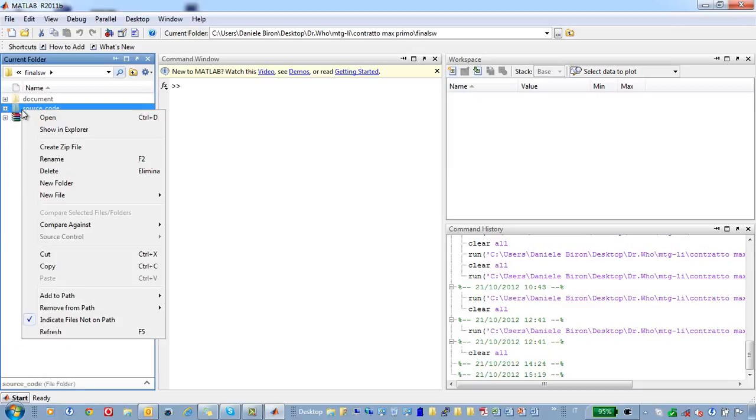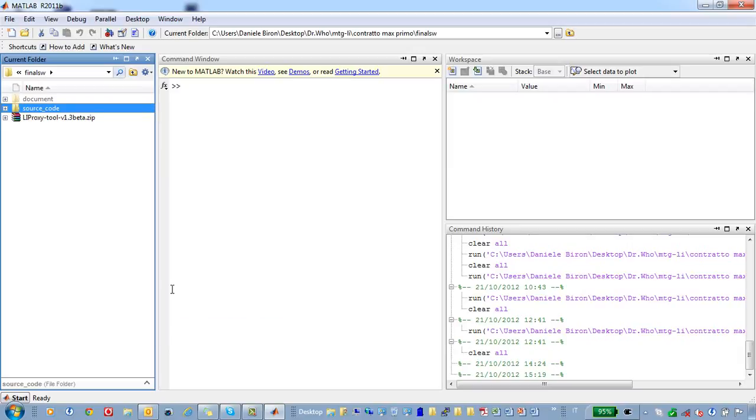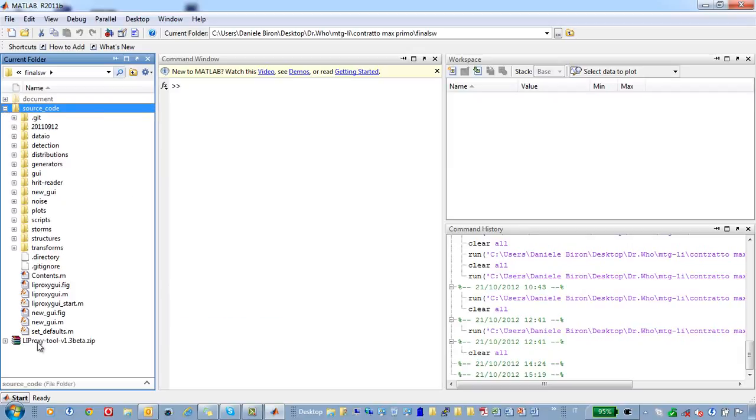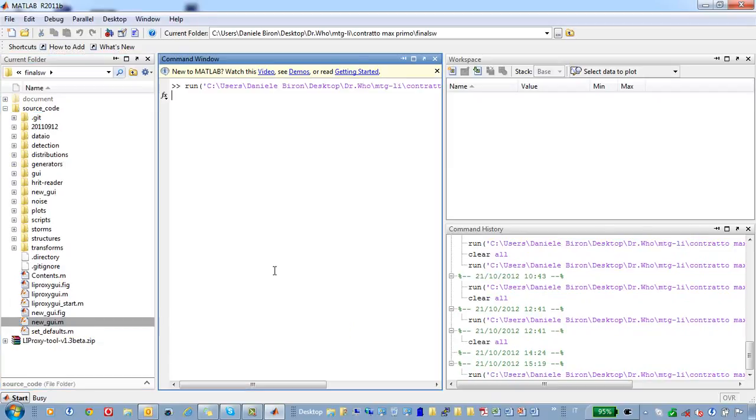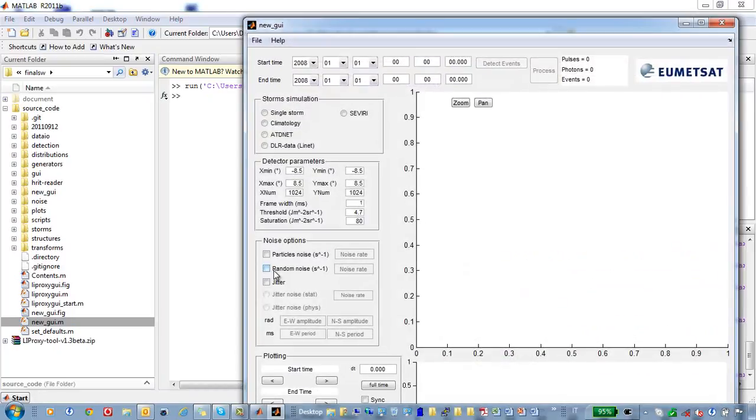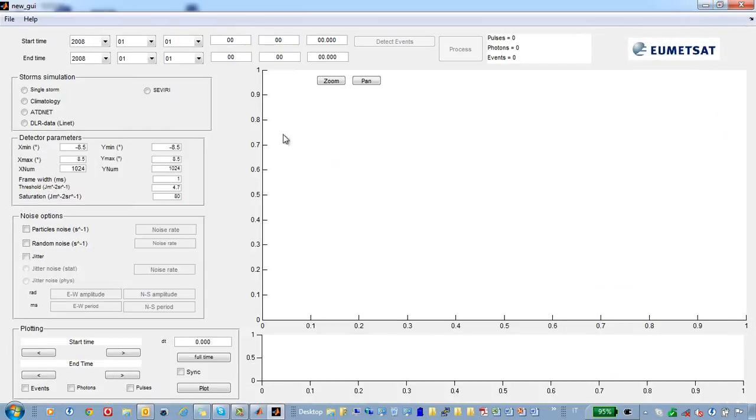Okay, as usual, we have to add the path, folder and subfolders from source code, and drag new underscore GUI.m into the shell for MATLAB commands.